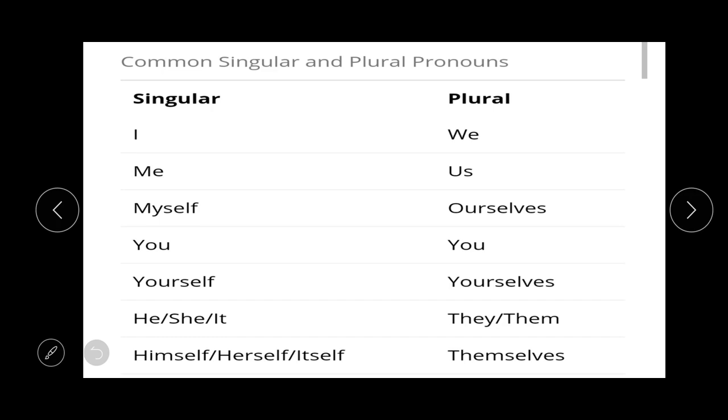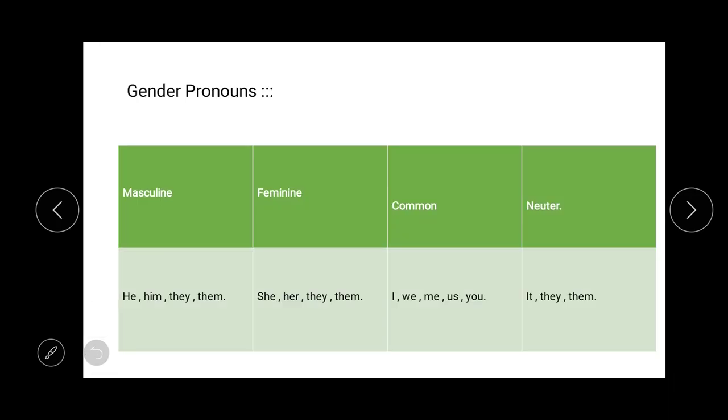So then students, after it, here is another division which falls under pronouns, and it is called gender pronoun. So students, I hope that you are understanding the meaning of gender pronouns from the name itself. Like nouns, we have gender, and like nouns, pronouns too have genders. And you can see that we can divide the gender pronouns into 4 categories. They are masculine, feminine, common and neuter.